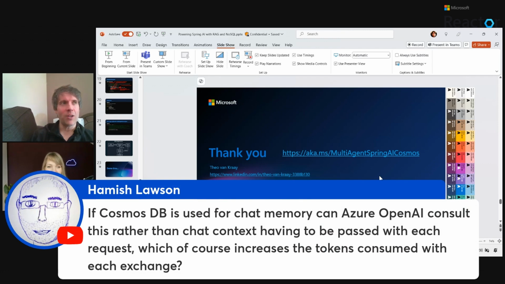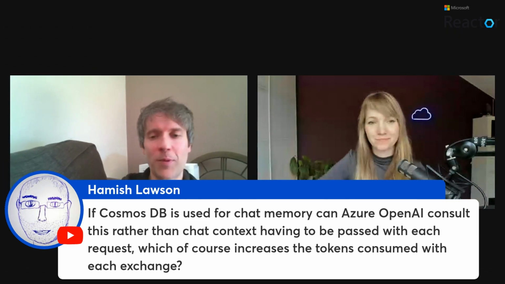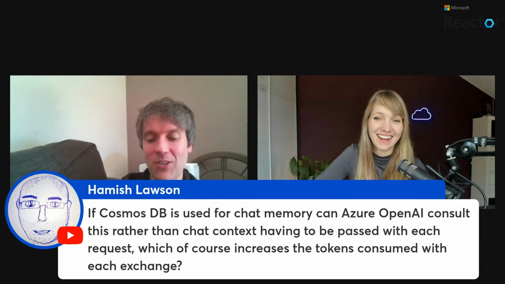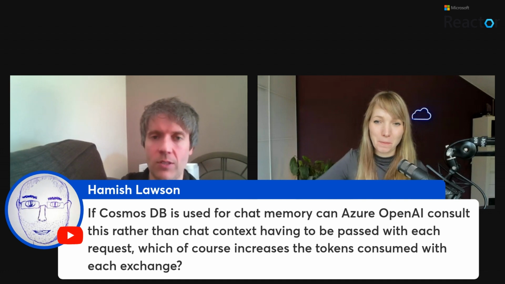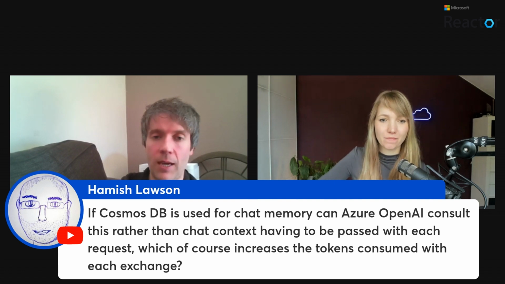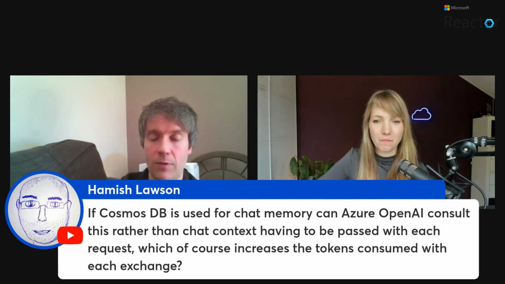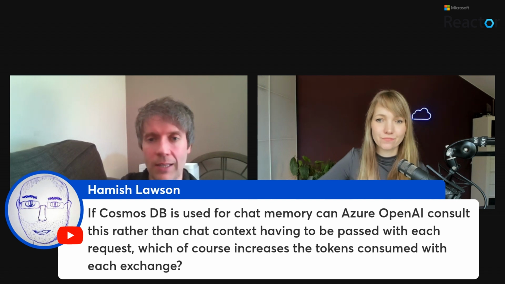That's a really interesting question, actually. Couldn't OpenAI just do this automatically? Since OpenAI is already using Cosmos DB, it's a very good question. Maybe for the future. I think where the question is going is, isn't this just abstracted into some framework at least, or somewhere? And the answer is yes, it could be, and in the future will be, at least for Spring AI and other frameworks like LangChain4j, which will be baking this in so that it's not something you have to wire up yourself.